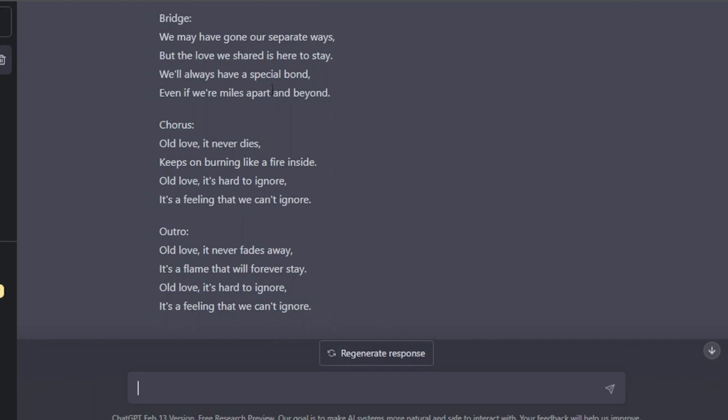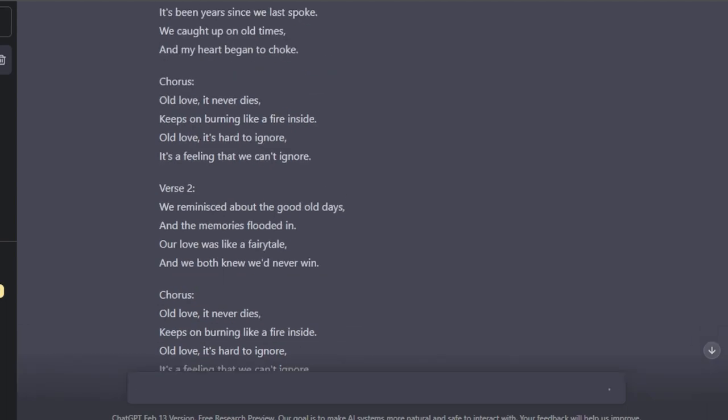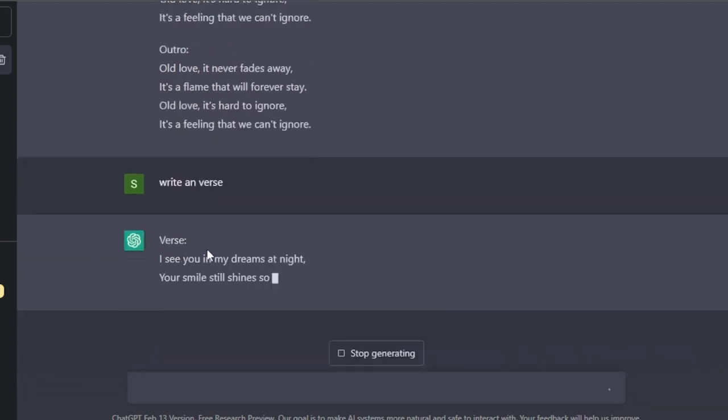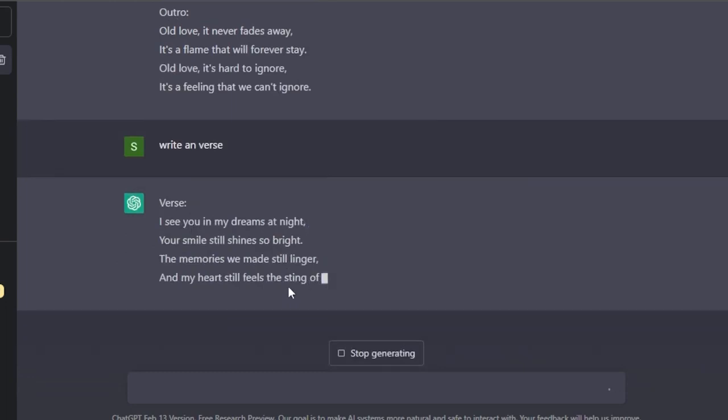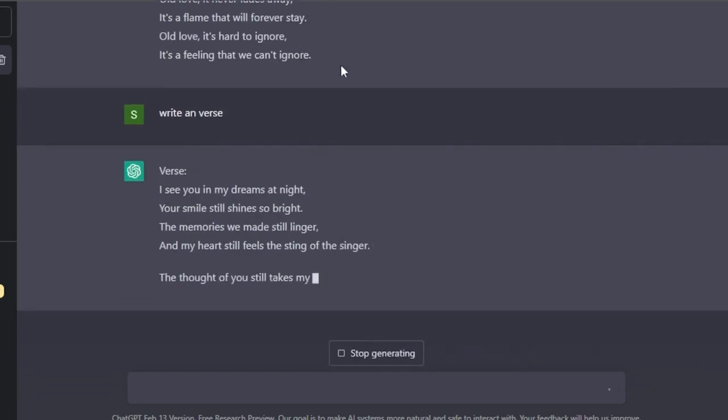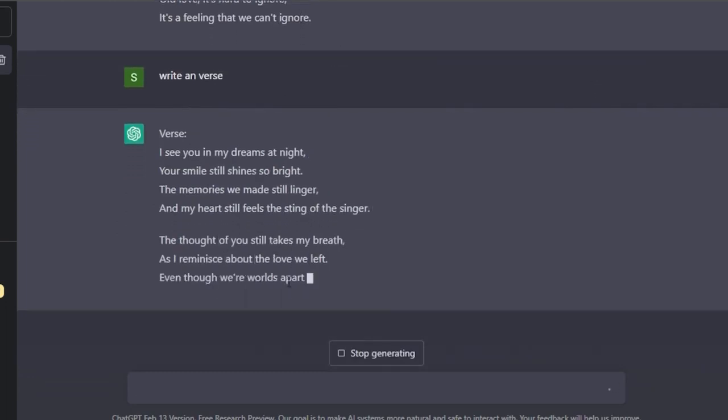So these lyrics are actually really good, perfect. This is what I was looking for. Now I'm going to continue the conversation with ChatGPT, and if I want to add another verse, I can do that. I can ask ChatGPT to write another verse. So it will do that for me now. You can see it's writing again, and it knows our rhyming. It knows what the song is, and now it's writing another verse for me.